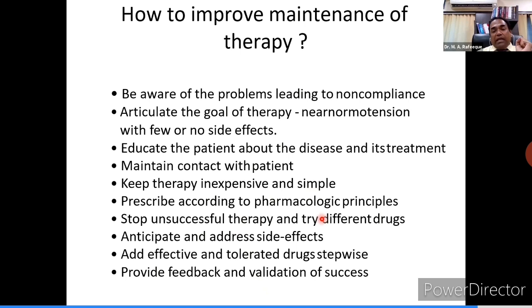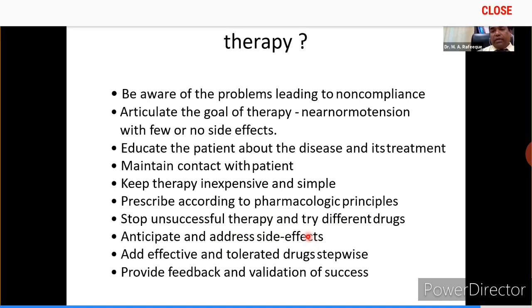Prescribe according to the guidelines or according to the pharmacological principles. Principle should be a rational approach, rational prescription. Try one class. If it is unsuccessful, then try a different class of the drug. Anticipate certain side effects. When there are effects, there are likely going to be side effects also. Communicate with the patient: you are likely to get this effect with this medicine. Tell the patient, if you are putting him on calcium channel blocker, that he may get some mild edema over the feet. Nothing to worry. It will be just a cosmetic effect.